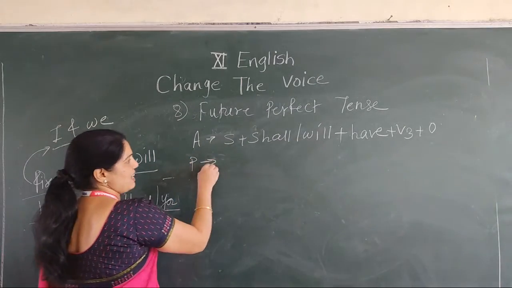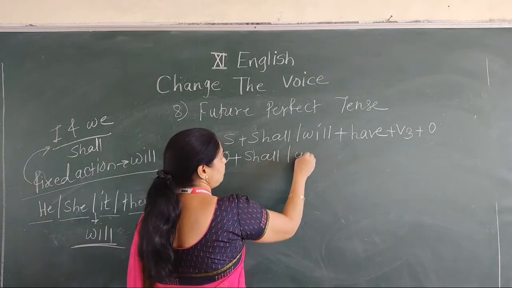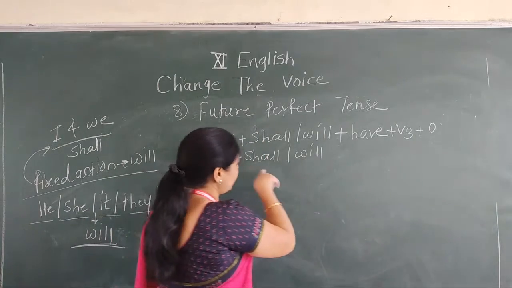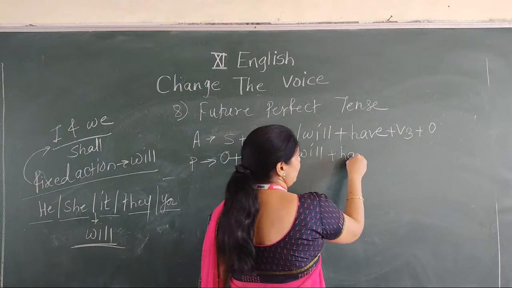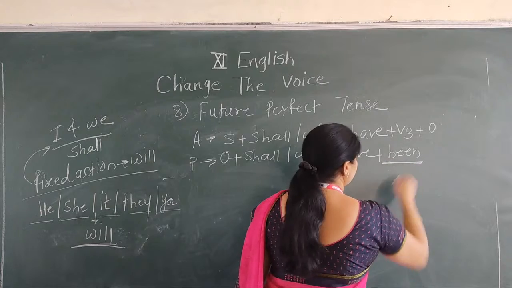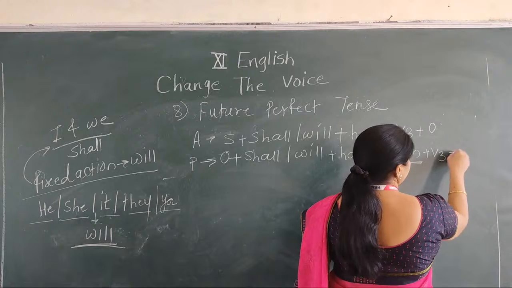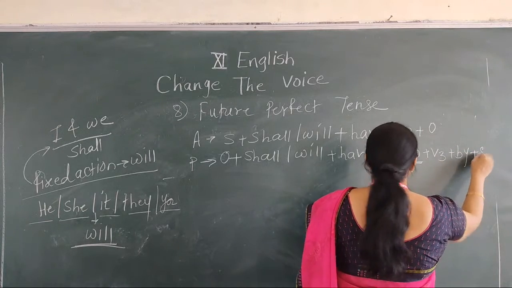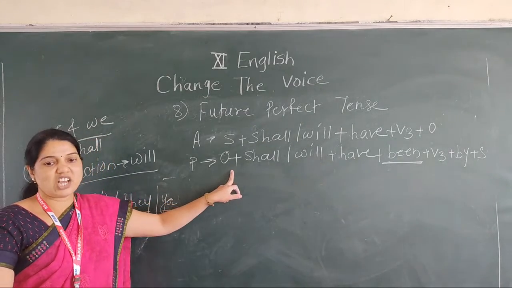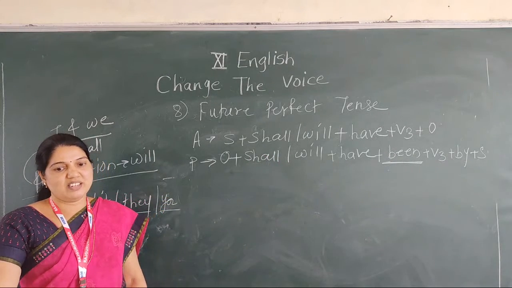Then the structure of passive: the object comes into the place of subject. Write down any one of these two, shall or will, to be formed. Then write down have. Then, very important, see here, after have, write down been. Then V3 plus by plus subject. Now see the structure of passive: Object, shall, will, have, been, V3, by subject.